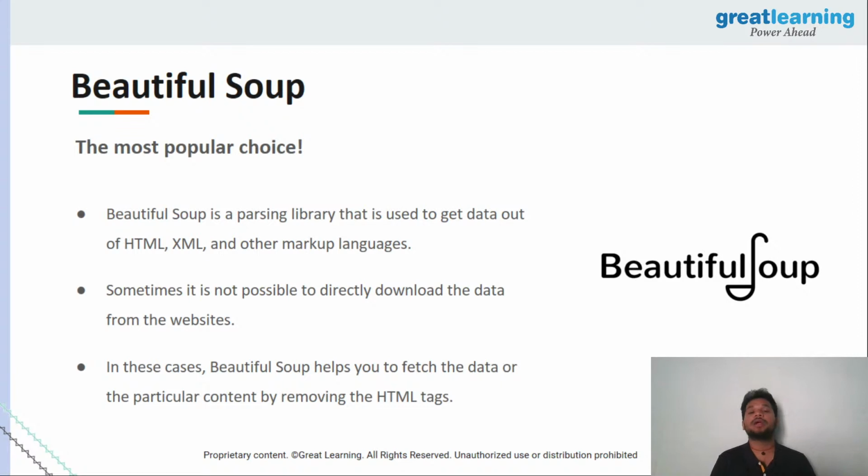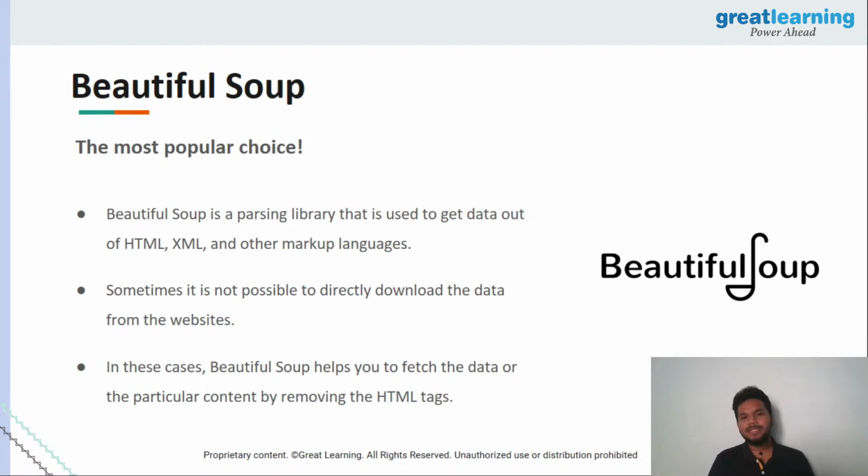So in our case, we're going to be taking a look at Beautiful Soup. Beautiful Soup is an amazing library. Again, it's open source, it's free to use. It is a parsing library. So when we say a parsing library, we talk about the concept of a parser. A parser is an entity which understands how to pull data from multiple different sources, right? Now, a website has an HTML structure, it has XML data or any other markup languages which are working there. So Beautiful Soup knows that, hey, this is HTML data, so I have to pull this in a certain way. I have to request the data in a certain way, get it and store it in a certain way, right? So Beautiful Soup does this very well.